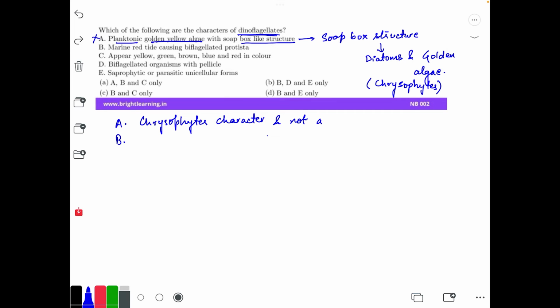But here we have to find out the characters of dinoflagellates. So this character belongs to chrysophytes. This is not a character of dinoflagellates.